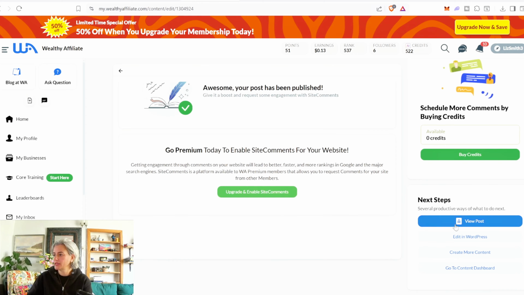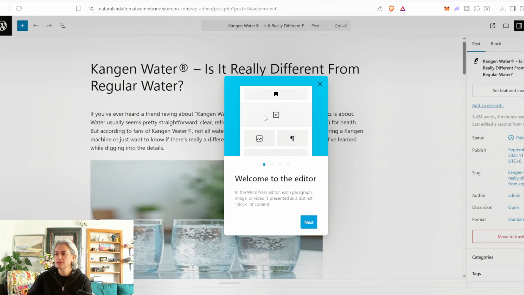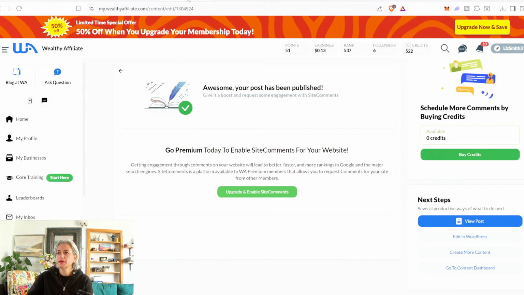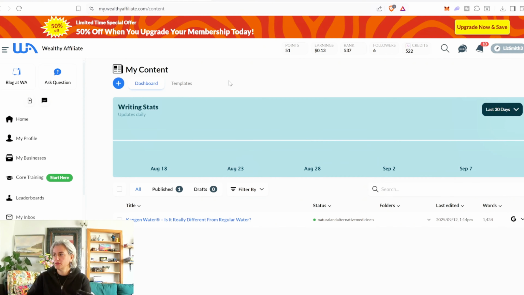So let's see how complicated this gets. So it's logging me in automatically into WordPress. Welcome to the editor. Customize each block. So let's go back here. Go to content dashboard. All right. So I've used up 522 credits. I've made my first post.